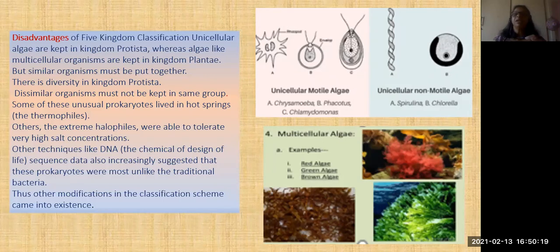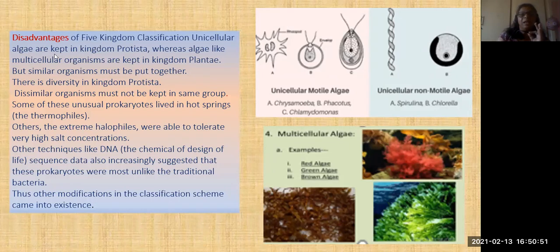In the same way, some disadvantages were seen in this classification, so they worked on that, and then again they classified in another way. So what are the disadvantages which they found? In the 5 kingdom classification, which was proposed by Whittaker, isn't it? Previously we have seen. So here, what are the disadvantages? What are the limitations in this?